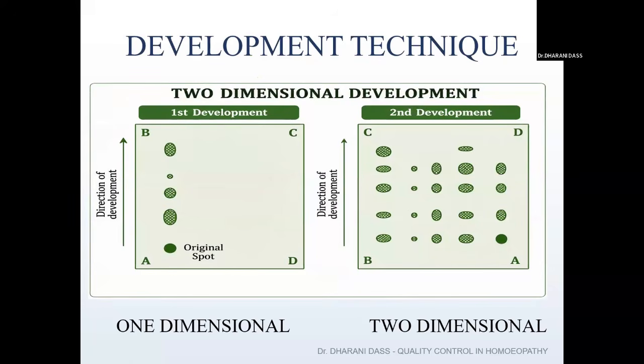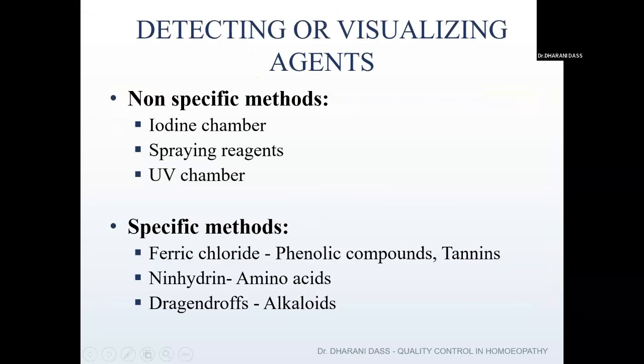So there is another technique called the developmental technique, whether it is one-dimensional or two-dimensional, which is at a much more advanced level. Next comes your detecting or visualizing agent. So what does a detecting and visualizing agent mean? For a few drugs, as soon as the TLC has been run, we are able to see the spots with our naked eye. That means just by looking at the plate, you can see some colored spots. But for some drugs, you can't see the spots with the naked eye.